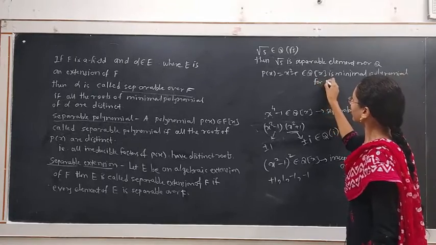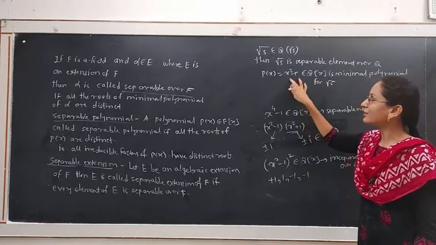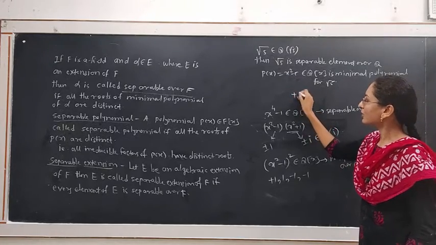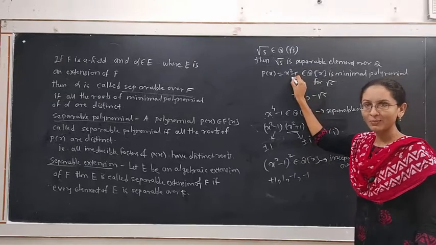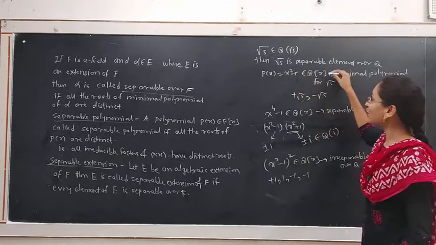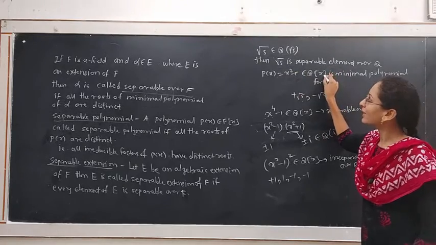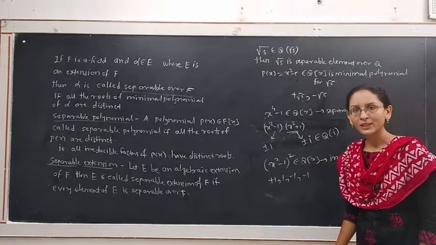For root 5, which has all roots distinct. Which are the roots of this polynomial? Plus root 5 and minus root 5. These are two distinct roots of the minimal polynomial for root 5. Therefore, this polynomial is separable over Q[x]. Hence, the element root 5 belonging to Q(root 5) is separable over Q.